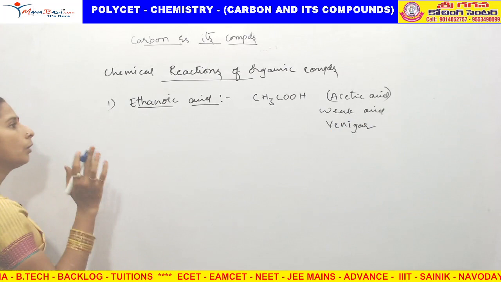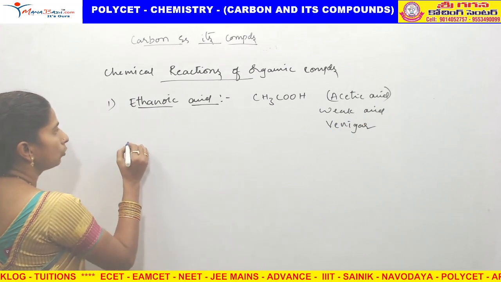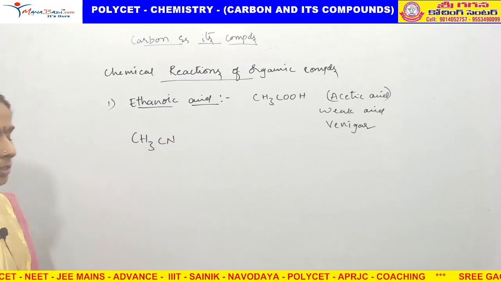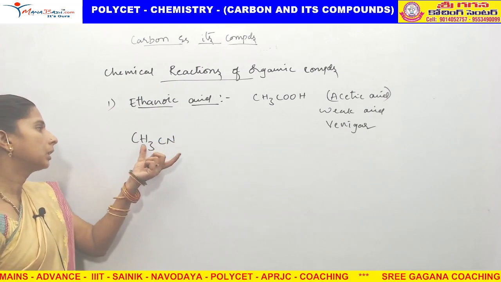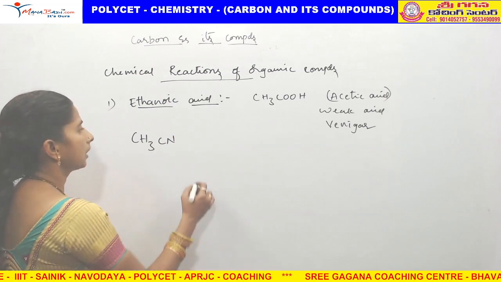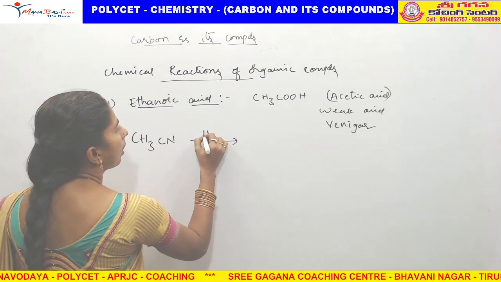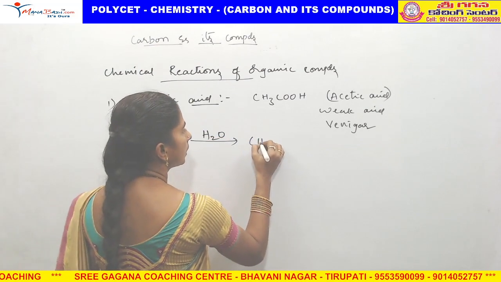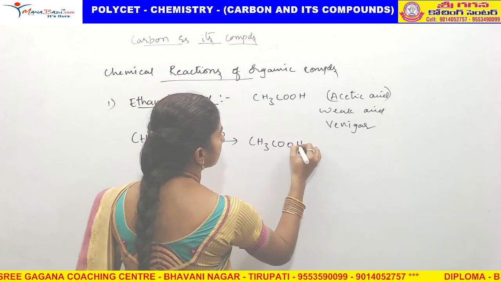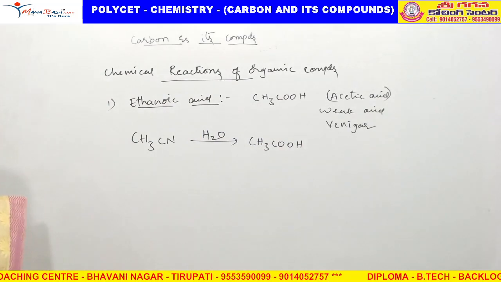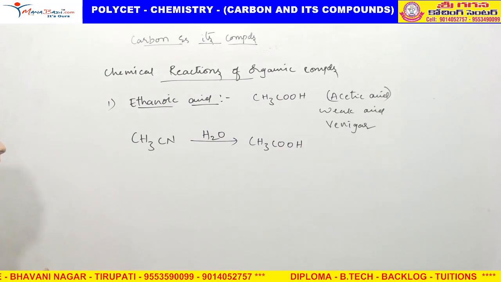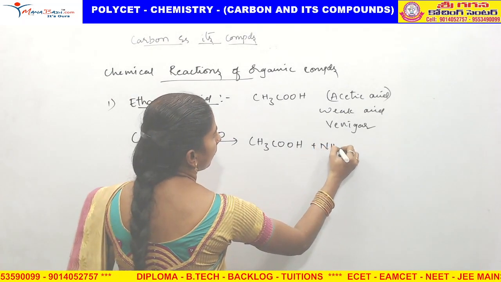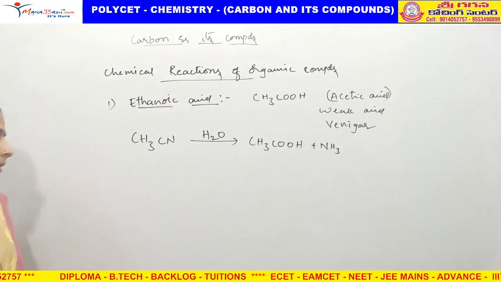Right. Now, how to prepare ethanoic acid? CH3CN. CN means cyano group, so this is methyl cyanide. When we do hydrolysis, that is, addition of water, we will get CH3COOH by releasing NH3. NH3 will be released.